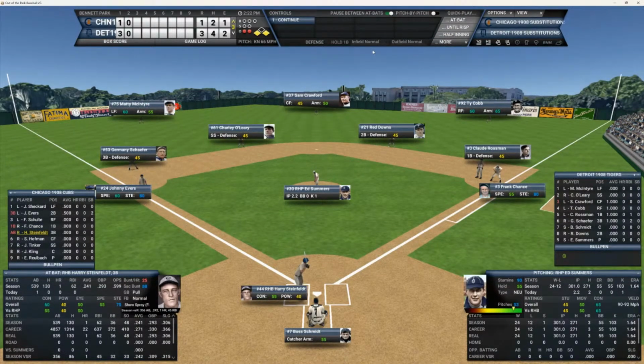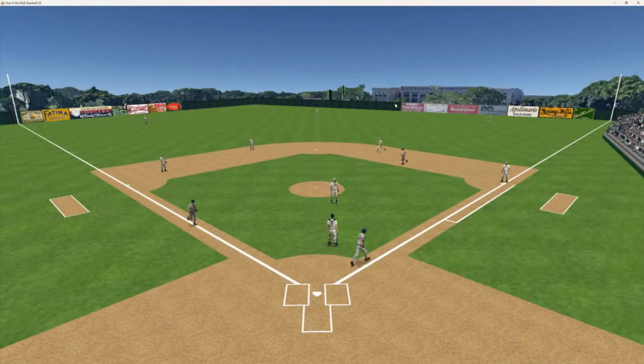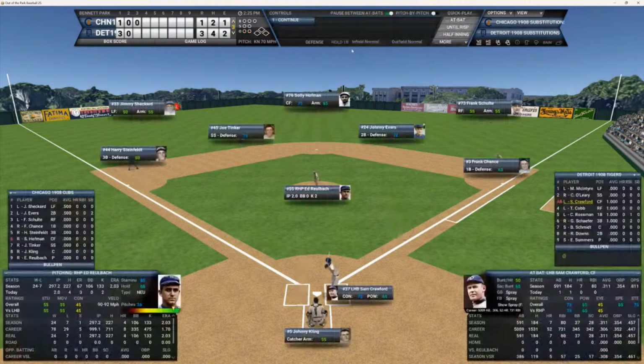of the third. First and third, Harry Steinfeld's up. Can Harry make the Tigers pay for that error as Aaron Reed joins us here tonight? And Harry fists that in front of the plate and throws down the first, and that'll end the inning. Cubbies strand two. We go to the bottom of the third. It's still 3-1 Tigers. You've got Crawford, Cobb, and Roseman due up here.